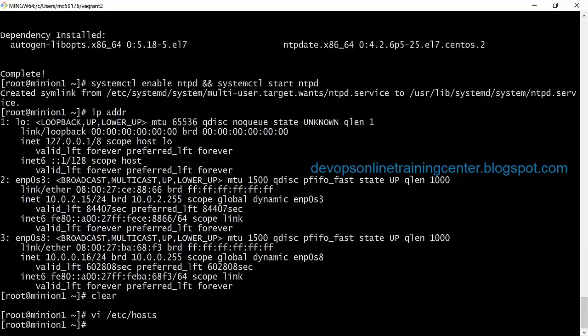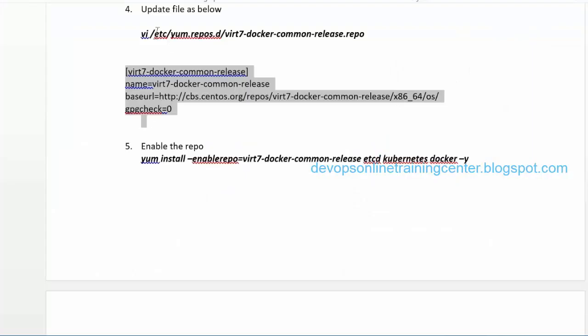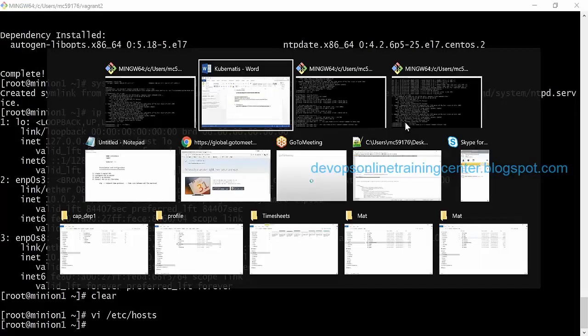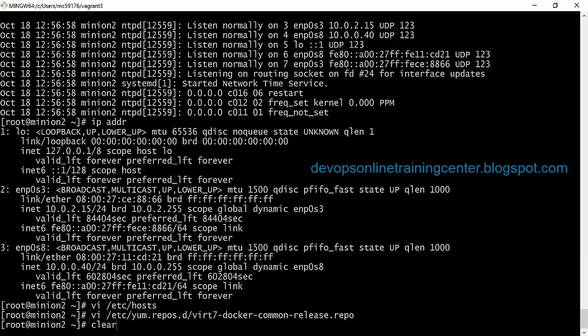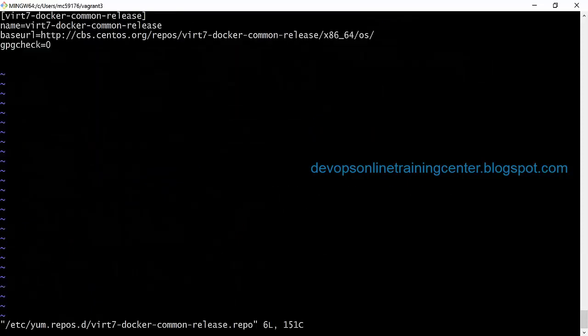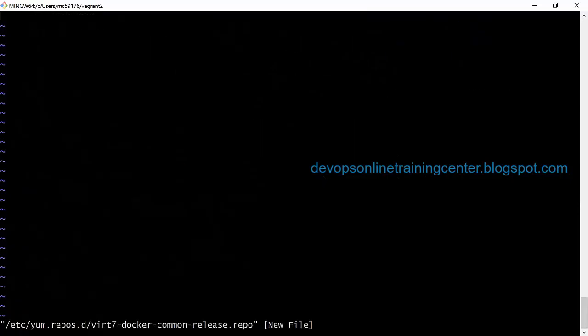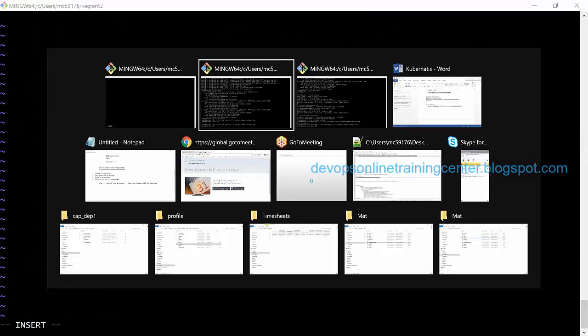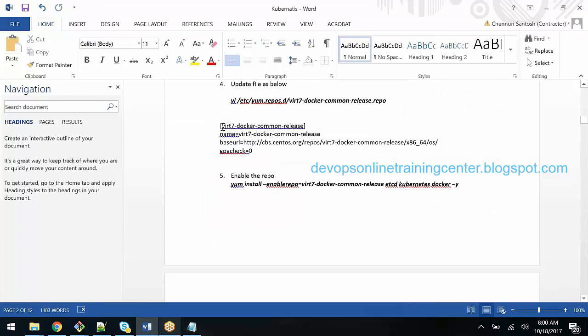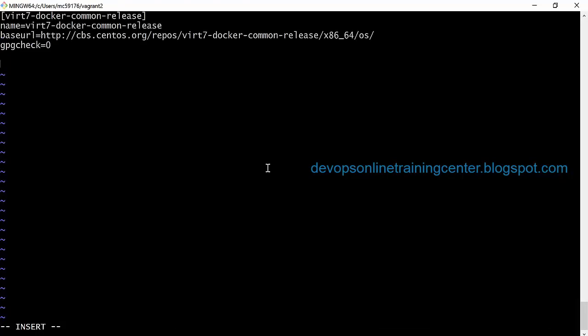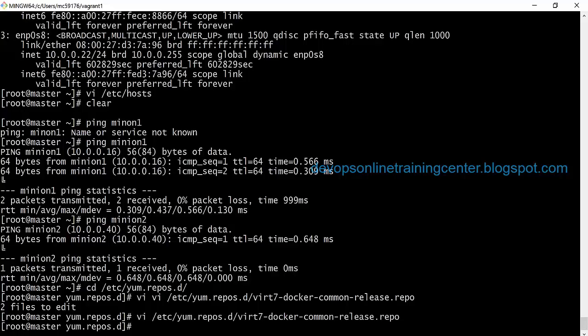Third node. Minion 2, we already added. Okay, 2 we added, 1 we didn't add. Okay, so I just added the repository information.